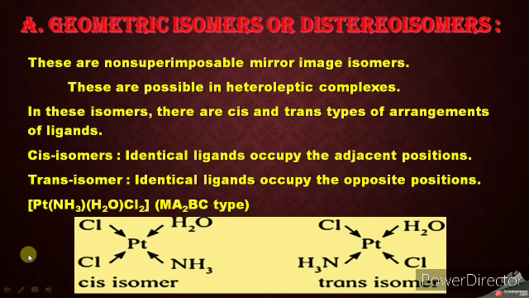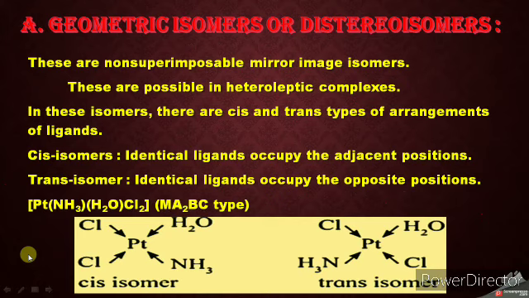So these are possible in heteroleptic complexes. There are two types of arrangement of the ligands around the space, and that isomerism is called geometrical isomerism.